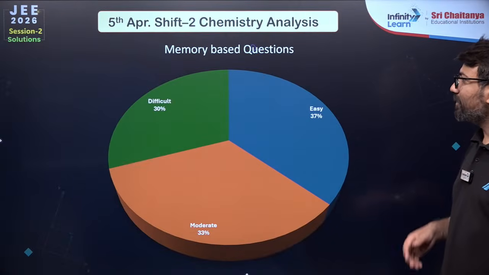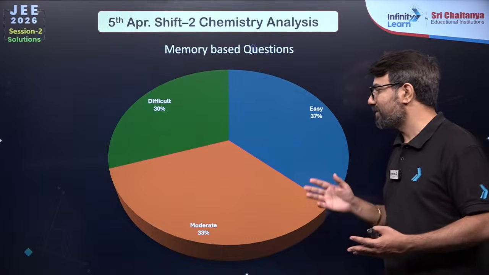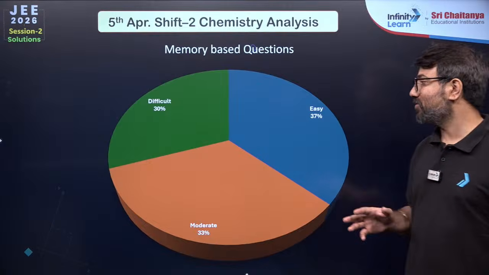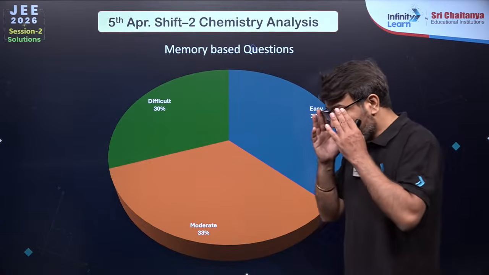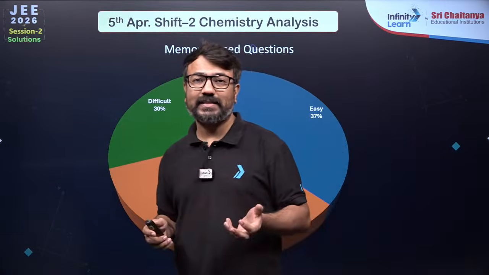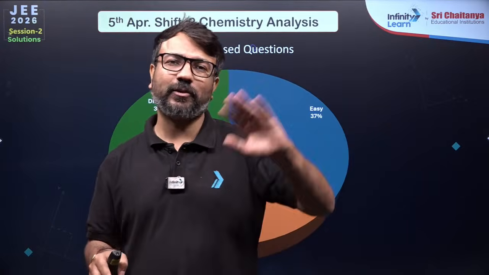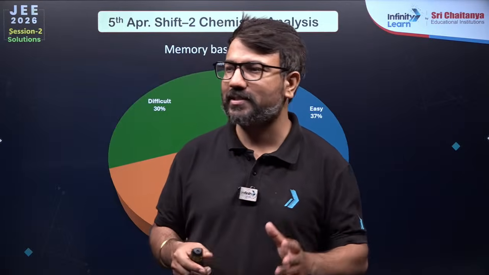If you go for the chemistry paper, guys: 30% difficult, 37% easy, 33% moderate. So this is the overall analysis for the chemistry. This time the students are generally saying they were not able to complete chemistry in 30 minutes. It may take you 40 to 45 minutes to complete the chemistry section.